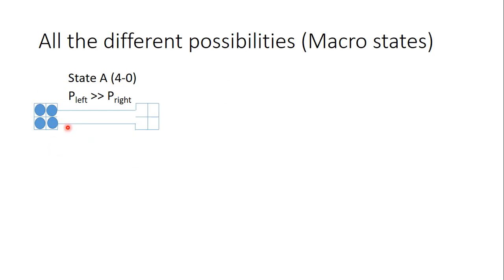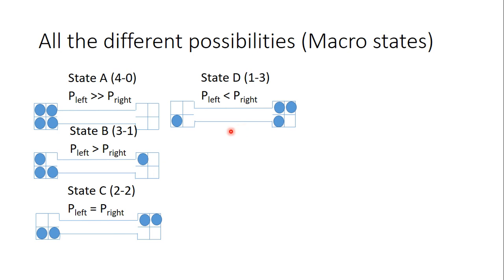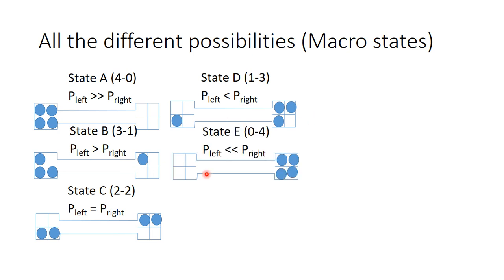You have 4 molecules on one side, 0 molecules on the other side. Second possibility, 1 moves over. Then we have state C, 2 move over. State D, 3 move over. And state E, all 4 move over. And so if we look at this, we have 5 different states.